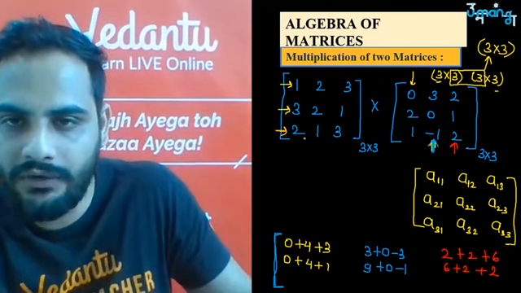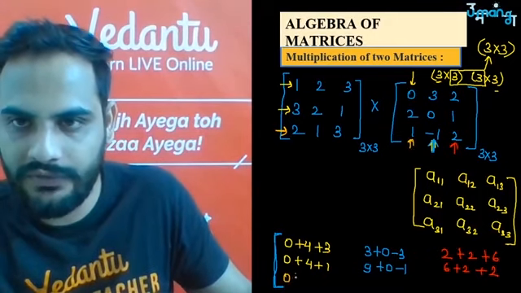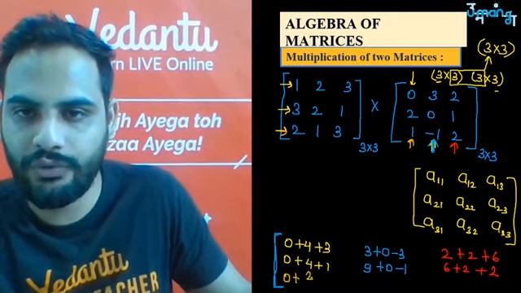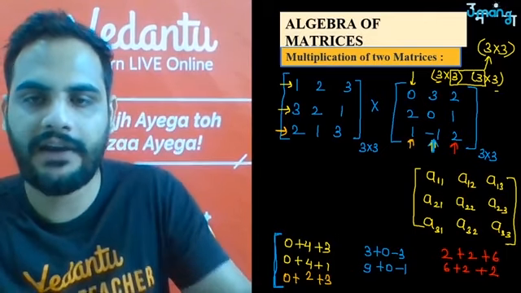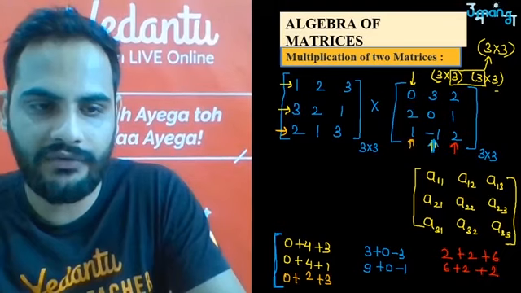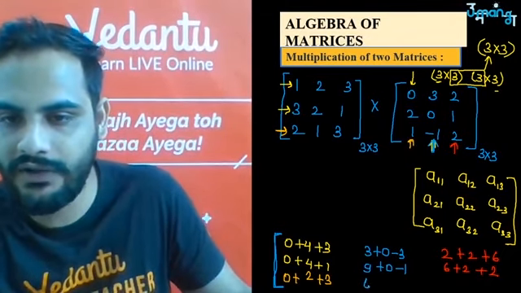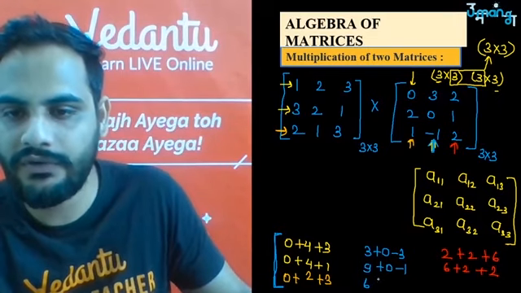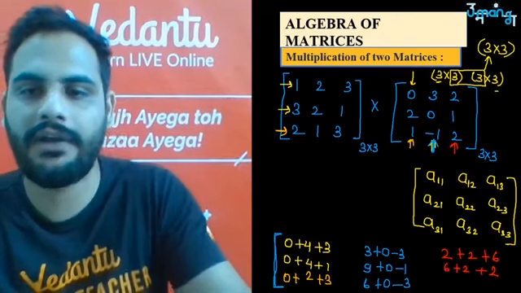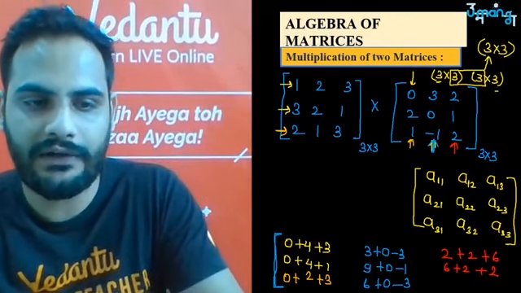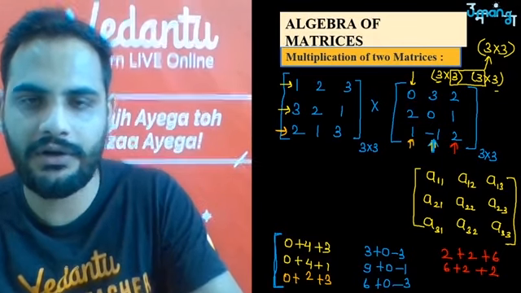So third row with the first column, 2 into 0 is 0, plus 1 into 2 is 2, plus 3 into 1 is 3. Then second column, third row, second column. Now third row with the second column. So 2 into 3 is 6, 1 into 0 is 0, 3 into minus 1 is minus 3. Okay, and then the third row and the third column.